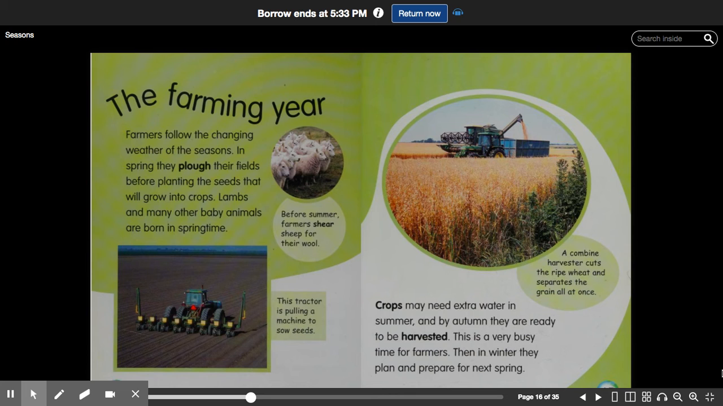The farming year. Farmers follow the changing weather of the seasons. In spring, they plow their fields before planting the seeds that will grow into crops. Lambs and many other baby animals are born in springtime. Crops may need extra water in summer, and by autumn they are ready to be harvested. This is a very busy time for farmers. Then in winter, they plan and prepare for next spring.